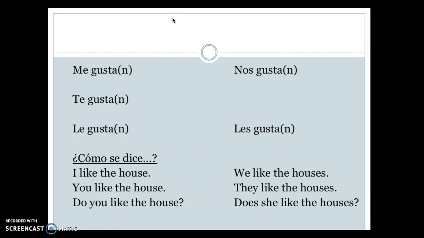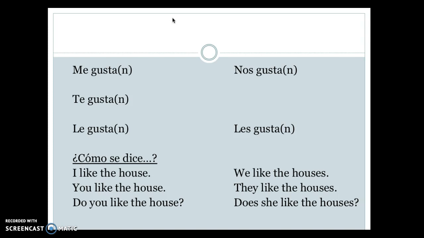So here we have the full verb of gustar conjugated out. Notice the two choices we have here are gusta and gustan. And then who is it pleasing to? It's either going to be pleasing to me, you, he, she, usted, nosotros, or ellos, ellas, ustedes. So if you practice, ¿cómo se dice I like the house?